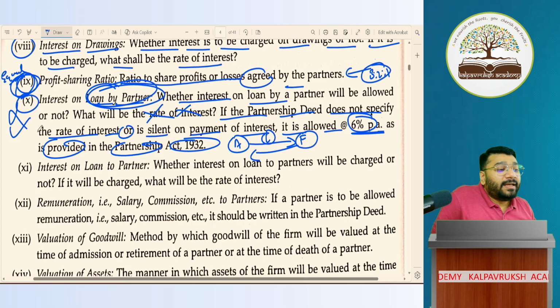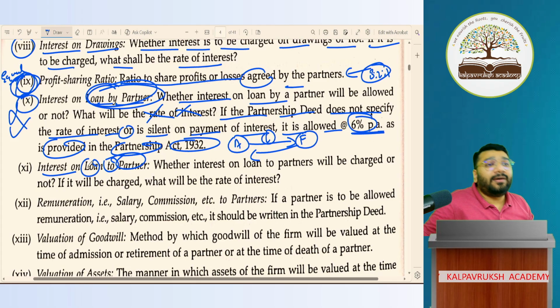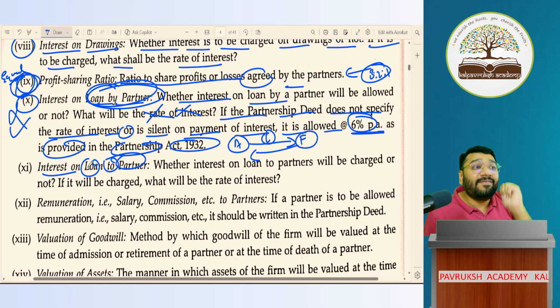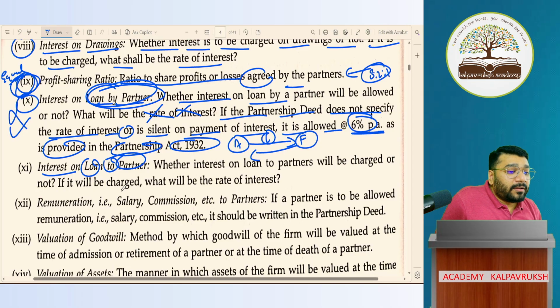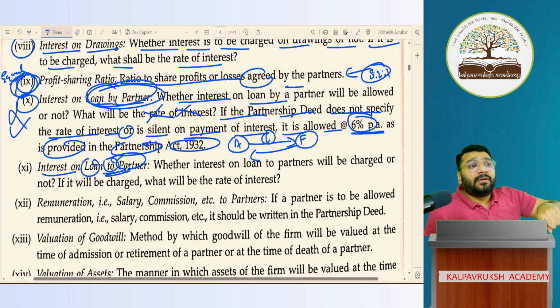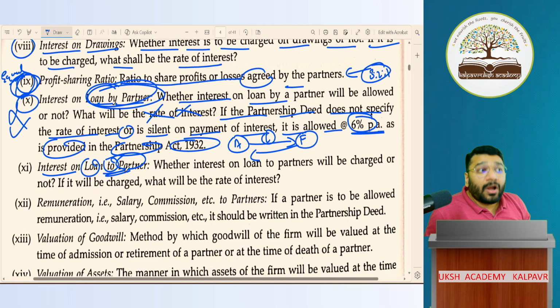The next point is interest on loan to partner. Loan given to partner. Who's giving? Tata giving, party giving, appa giving, amma giving? In this chapter, are we talking about Tata, party, appa, amma? We are talking about partner and firm. So if loan is given to partner, then given by whom? Firm. Got it, not got it? Now, if the loan is given by the firm to the partner, whether the partner should pay interest or not should be agreed in the agreement. At what rate, that also should be agreed. Got it, not got it?